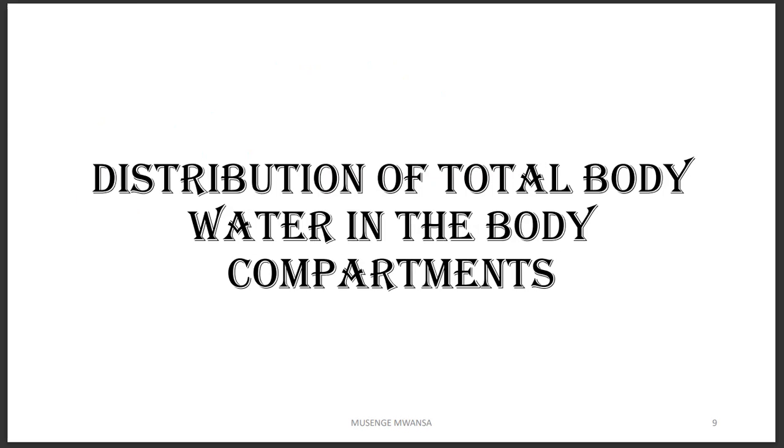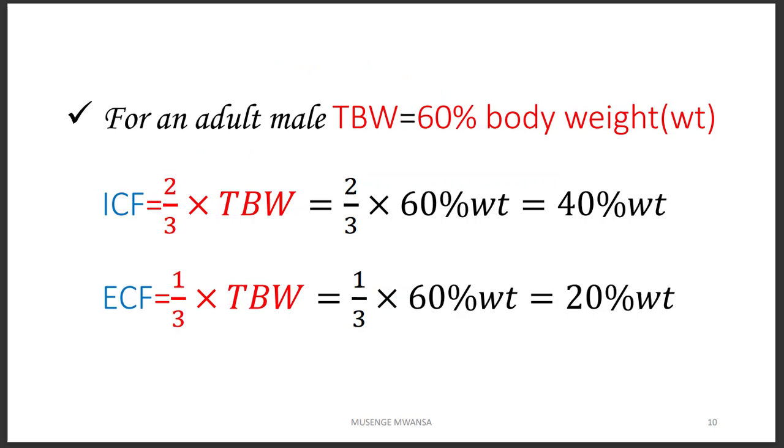Then, how are these fluids distributed in the body? ICF, the fluid found inside the cell, is two-thirds of the total body water. And of course, we know that total body water is 60% of the weight. So, where there's total body water, I'm going to put 60% of the weight. That is going to give us 40% of the weight. If we want to find ECF, we know that ICF plus ECF should give us 60% of the weight. So if I know that this is 40% of the weight, I'll simply remove 60 minus 40. It gives me 20. Or I can say ECF is one-third of total body water. Total body water is 60% of the weight, and that gives us 20.